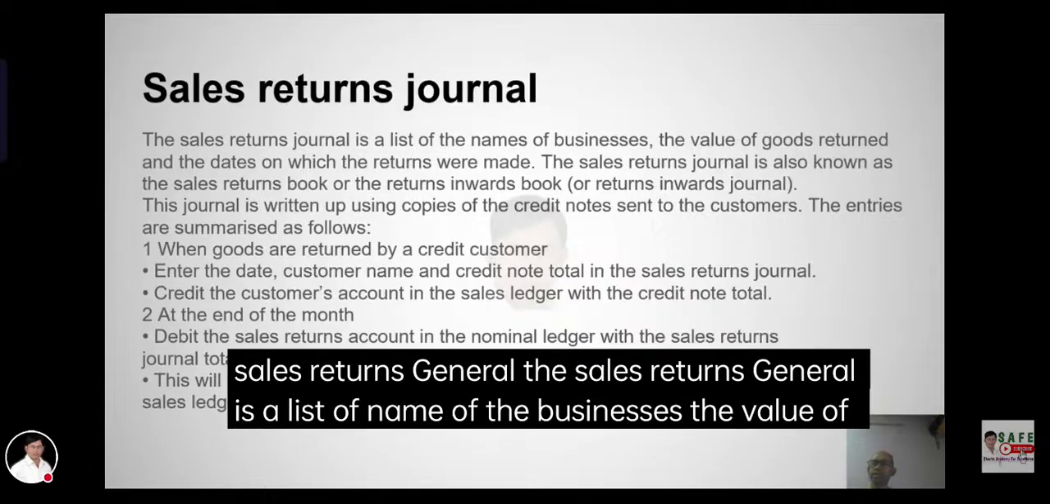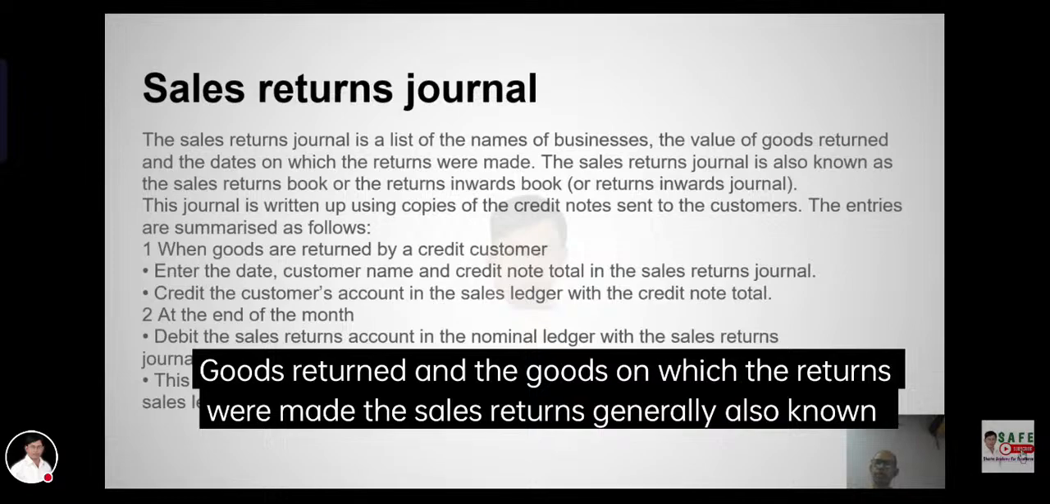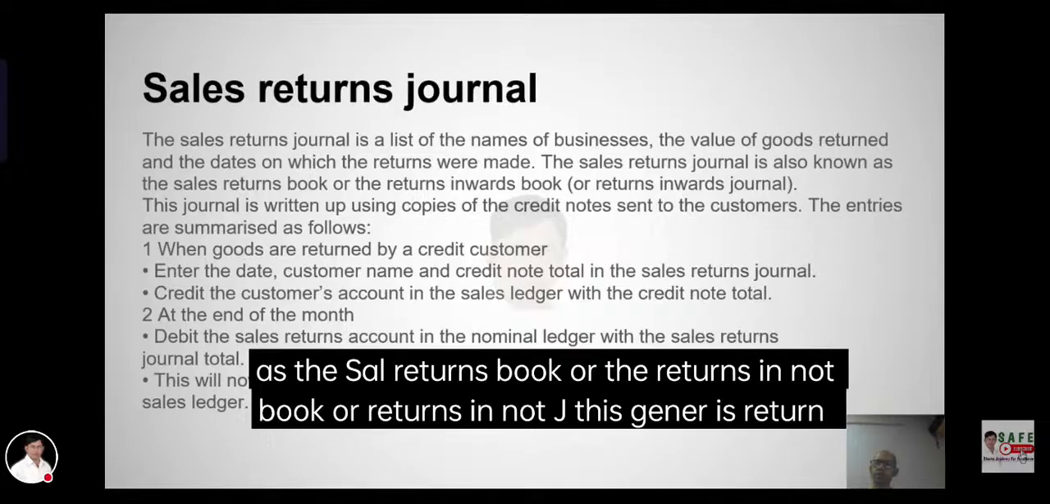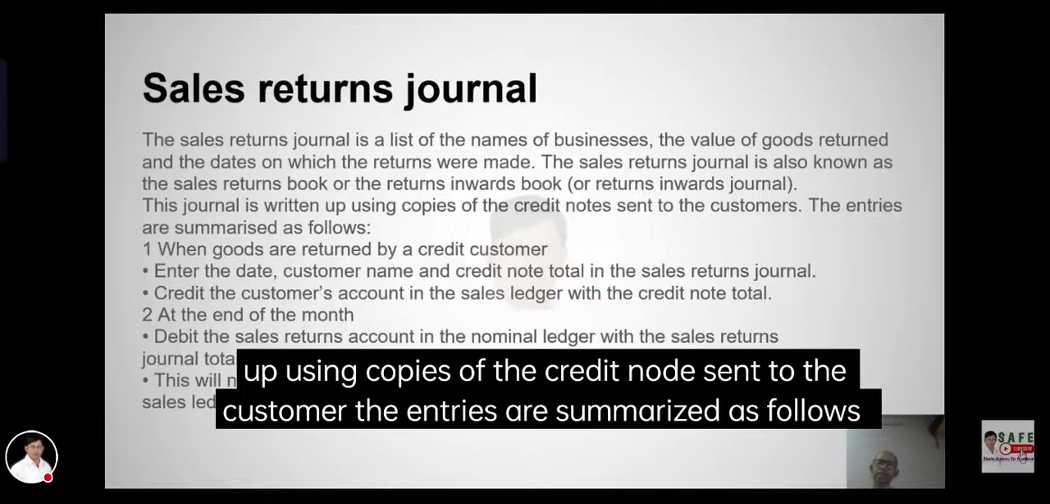Sales returns journal. The sales returns journal is a list of the names of the businesses, the value of the returns, and the dates on which the sales returns were made. The sales returns journal is also known as the returns inwards journal or returns inwards book. This journal is written up using copies of the credit notes sent to customers. The entries are summarized as follows.